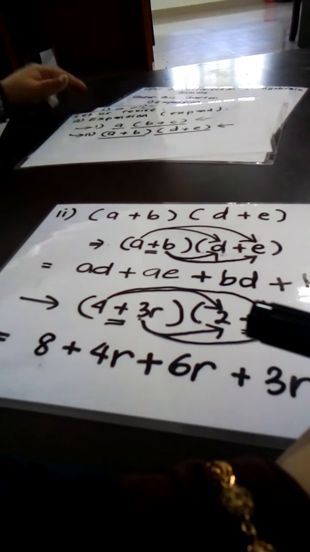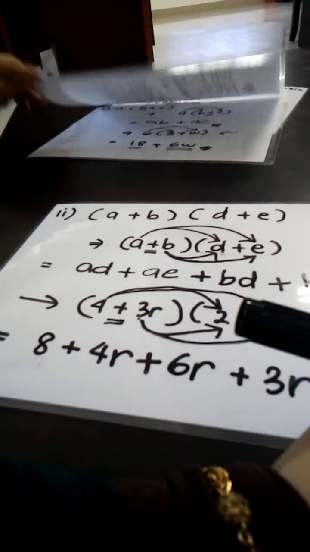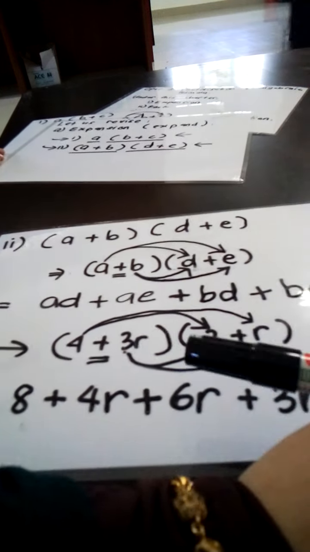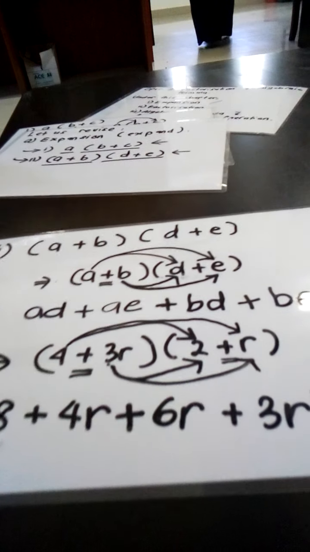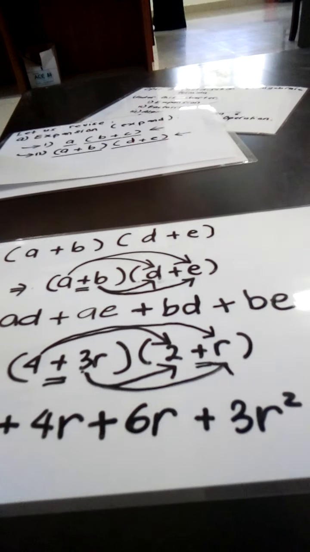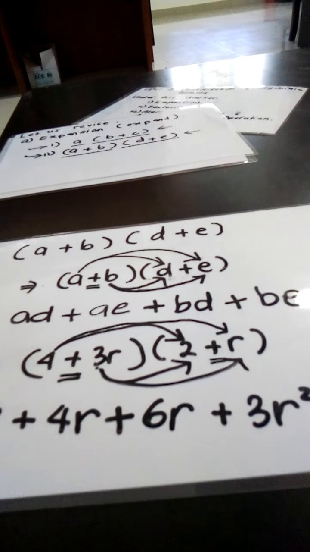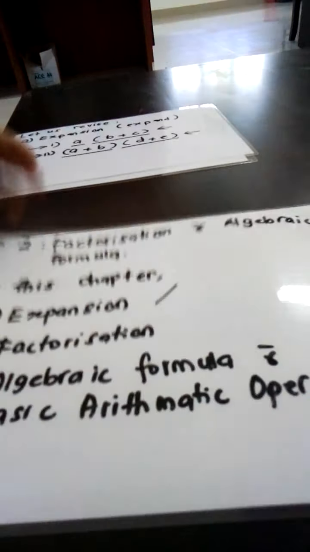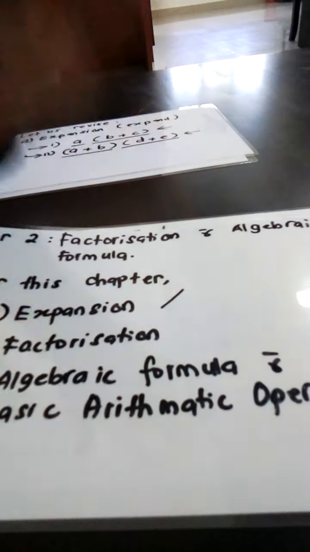I'm going to give you several exercises. An easy one, you don't need to worry too much. So if you do have anything to ask, you can easily ask me lah, right? So for the time being, that's all. We had only done revision on expansion today. So on our next class, inshallah, we will revise bit by bit on the factorization.